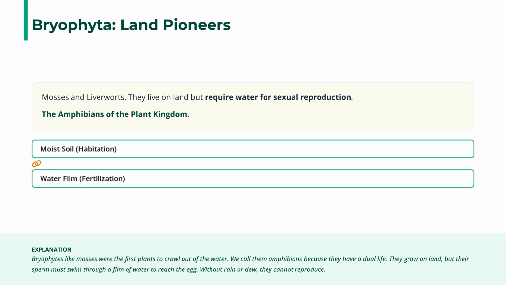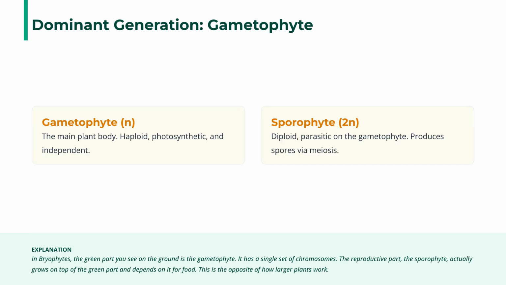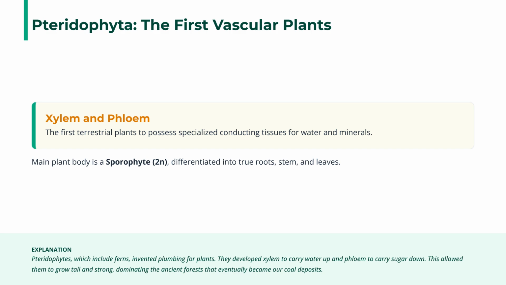Bryophytes, like mosses and liverworts, are the land pioneers, but they are known as the amphibians of the plant kingdom. They grow on moist soil, but require a water film for sexual reproduction. In bryophytes, the dominant generation is the gametophyte, N, which is the independent, photosynthetic main plant body. The sporophyte, 2N, is diploid, parasitic on the gametophyte, and produces spores.